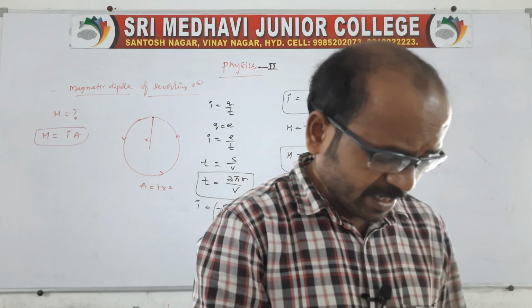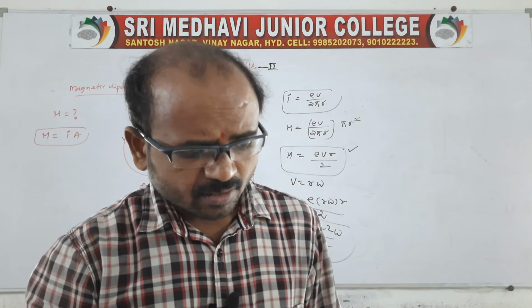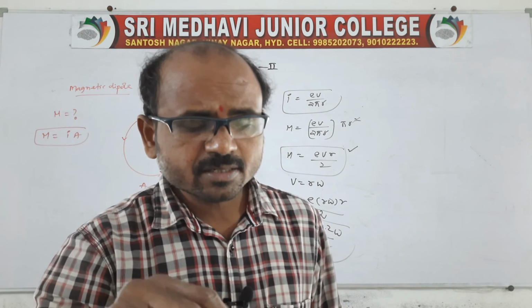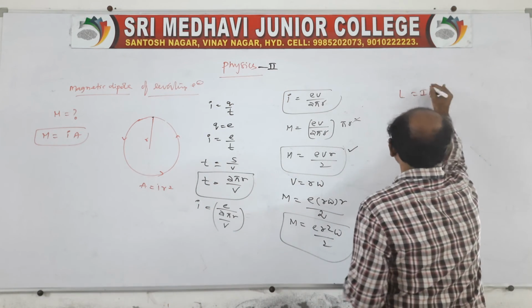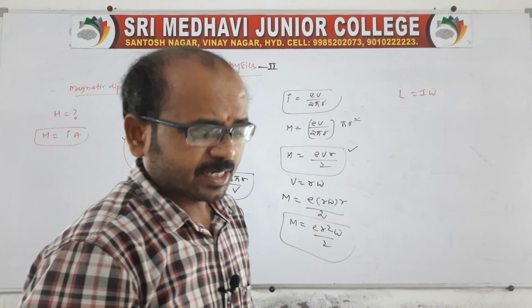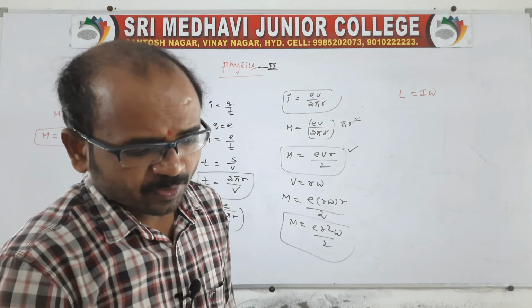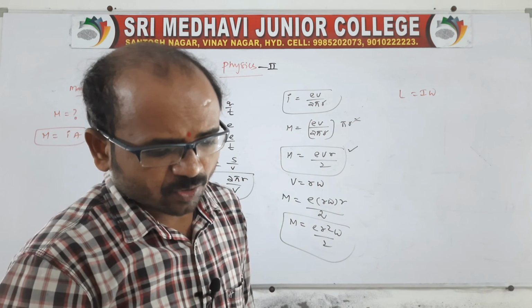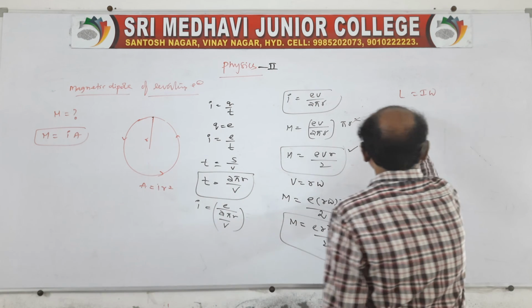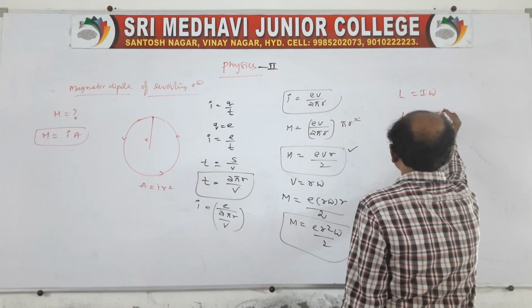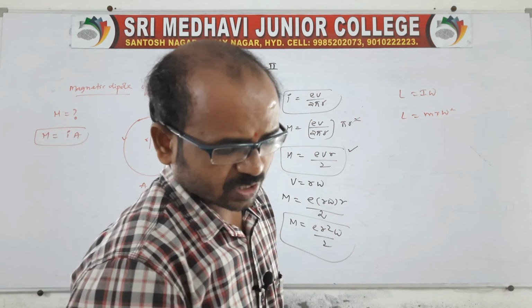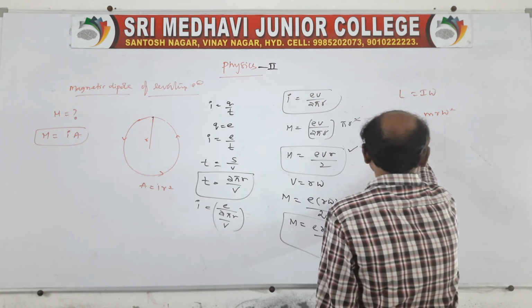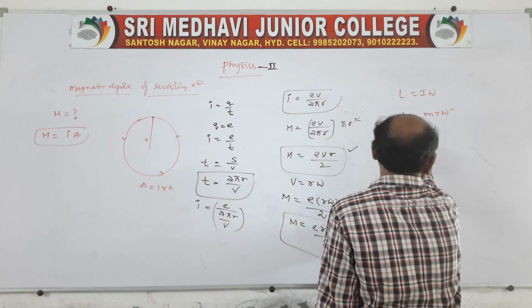We can also say it in terms of angular momentum. Suppose angular momentum L is equal to I omega, but I is m r square, so L is equal to m r square omega. This is angular momentum from first year. Here also we can write v is equal to r omega, so omega is equal to v by r.